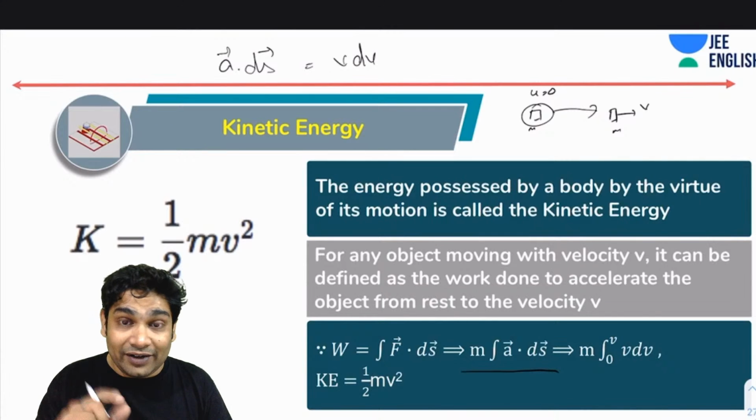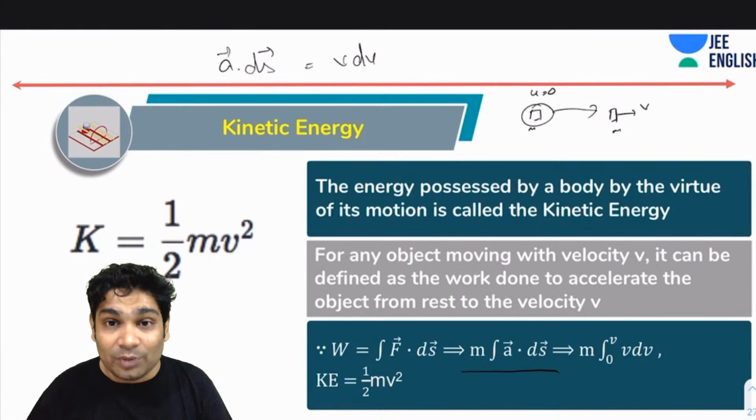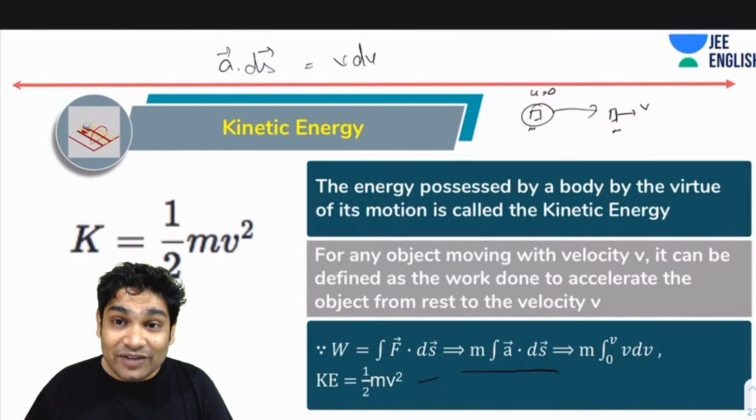The dot product of the a vector and the ds vector will come out to be v dv, where v is the magnitude. The vector signs are gone, obviously, because the result had to be scalar. So when you integrate both the sides, what do you get your work as? You get your work as half of m times (v square minus 0 square). So that is what kinetic energy is.